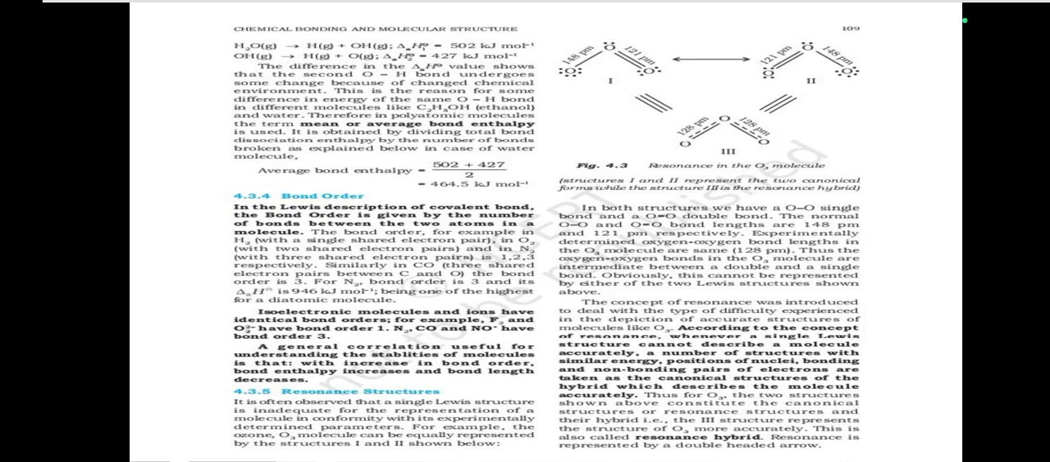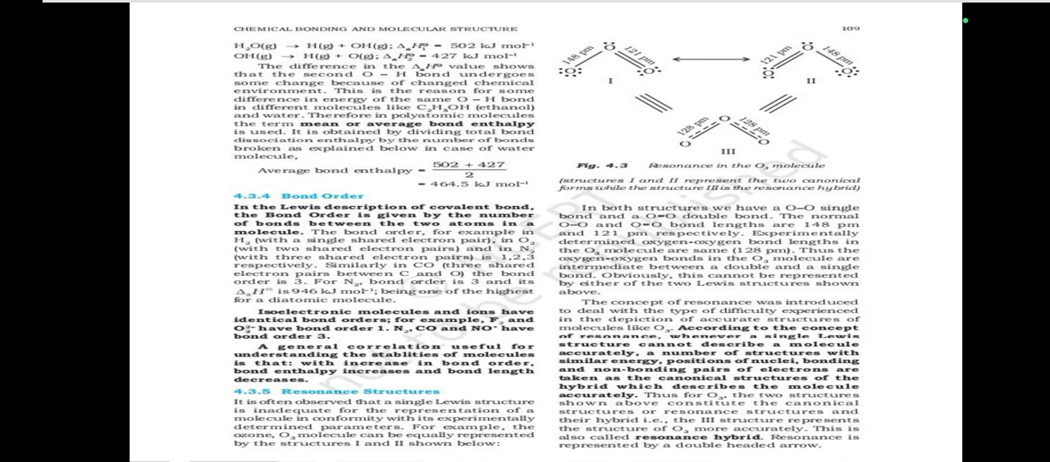In both structures we have an O–O single bond and an O=O double bond. The normal O–O and O=O bond lengths are 148 pm and 121 pm respectively. Experimentally determined oxygen bond lengths in the O3 molecule are the same, 128 pm. Thus the oxygen bonds in the O3 molecule are intermediate between the double and the single bond. Obviously, this cannot be represented by either of the two Lewis structures shown above.